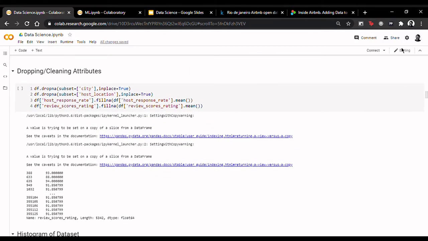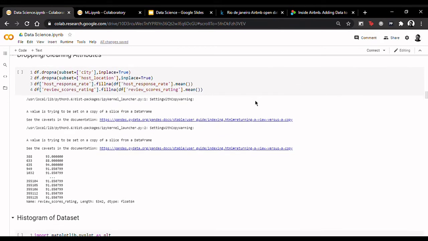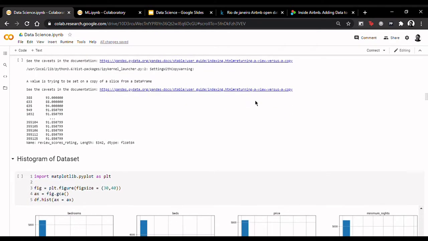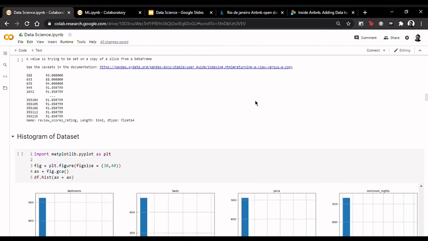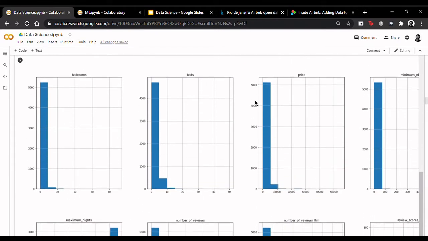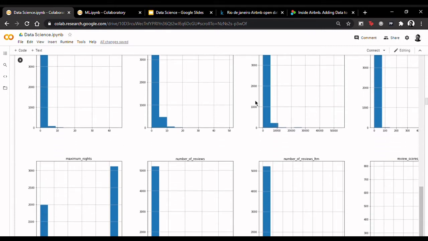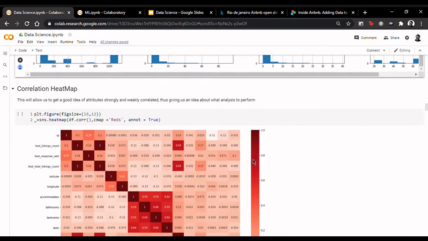The logical next step would be to visualize the histograms of all the attributes. From this, we can infer whether a data column is normally distributed or not. As you can see, we have displayed the histograms for each and every attribute of the dataset. We also visualize a correlation heat map.